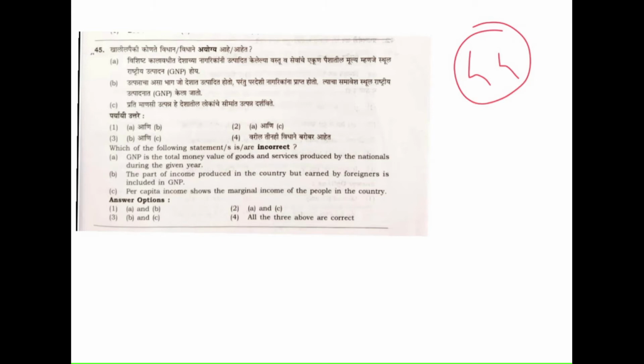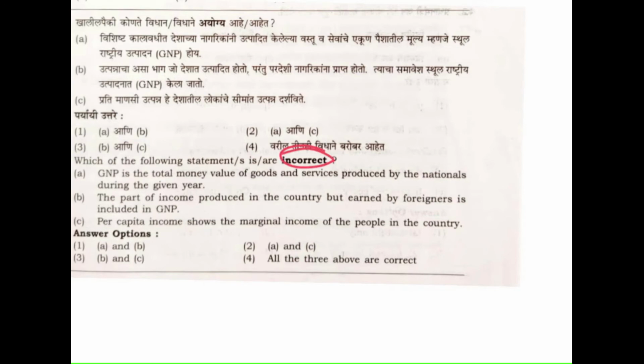Coming to question number 45. Which of the following statements is incorrect? A, GNP is the gross national product, the total money value of goods and services produced by the nationals during the given year. This is correct because they are produced only by the nationals, regardless of the location of the production.